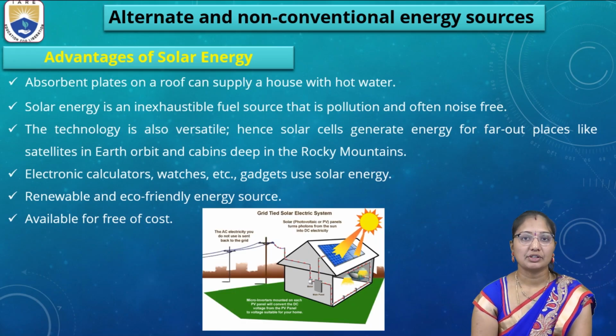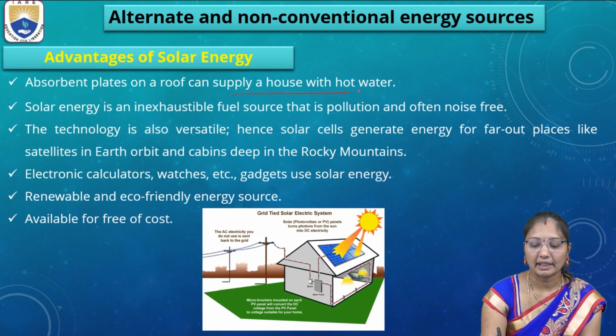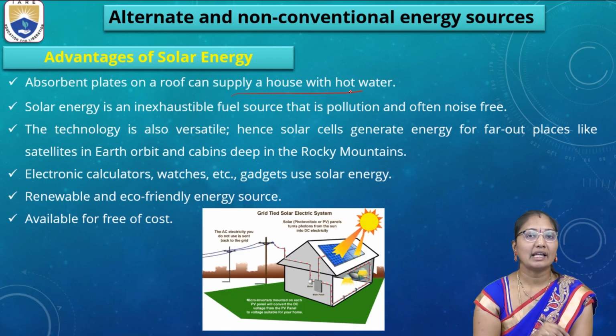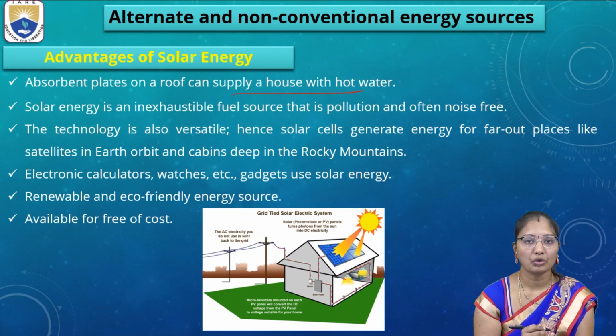What are the advantages of solar energy? Absorbent plates on a roof can supply a house with hot water. As we can observe now, most households, apartments and industries have solar panels on their rooftops. They absorb the energy, which knocks the electrons present in the semiconductor materials of photovoltaic cells.